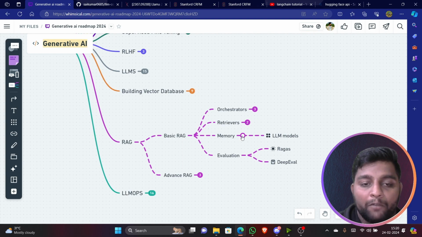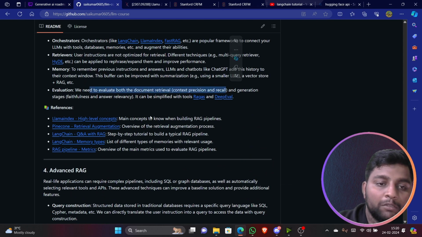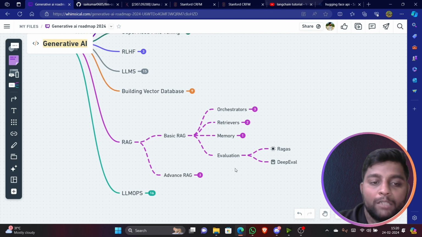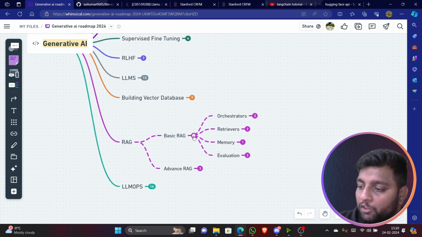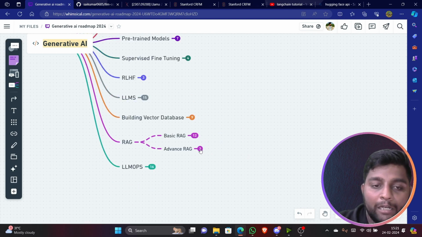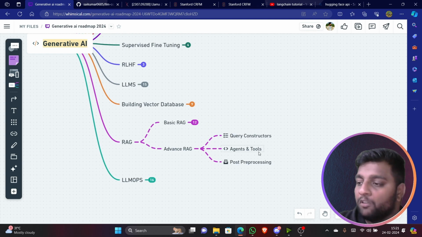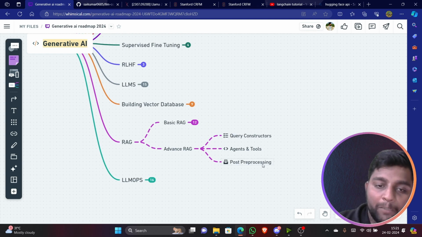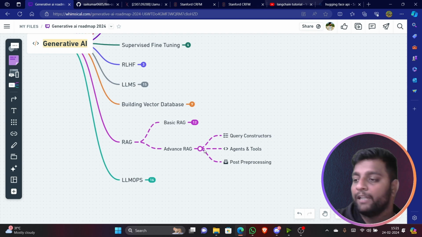So RAG evaluation techniques are also there, and the DeepEval method is there. You can check out about them here. These are some simplified tools which you can use to evaluate the models. These are some basic RAG applications which you should know. After this, you have something called advanced RAG, which covers query constructors, agents and tools, and post and pre-processing. About all these topics you can explore in detail when you learn about RAG.